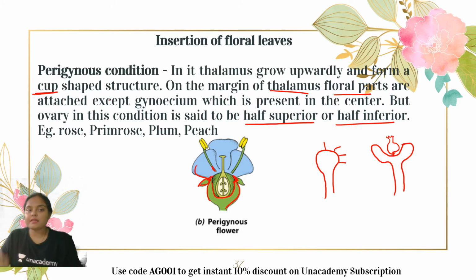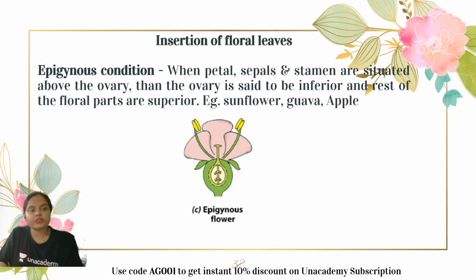Okay, so this is the perigynous condition. Moving ahead towards the next condition, which is the epigynous condition. Now, what's this epigynous condition, guys? Epi is upon, gynous means ovary. That means upon the ovary. That means what happens when all the other three rows, that is the petal, sepal, and stamen, are situated above